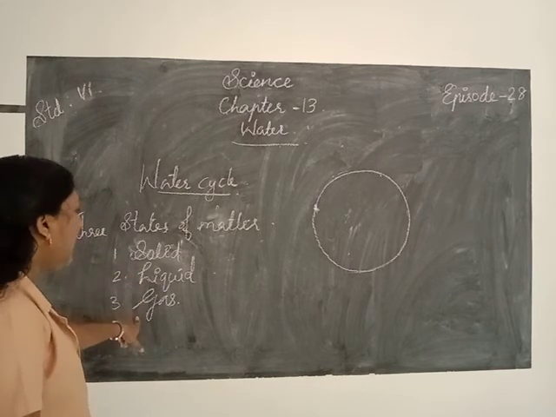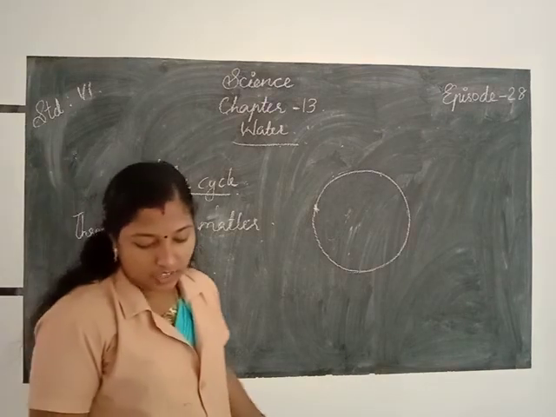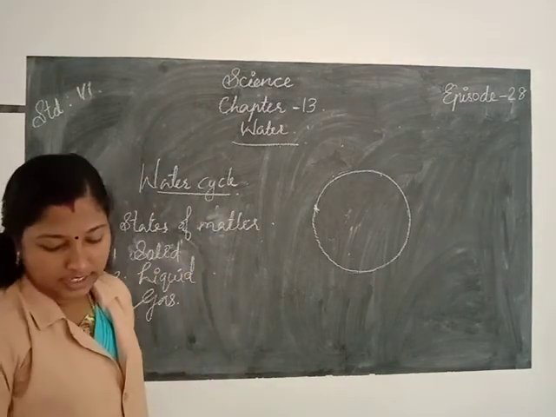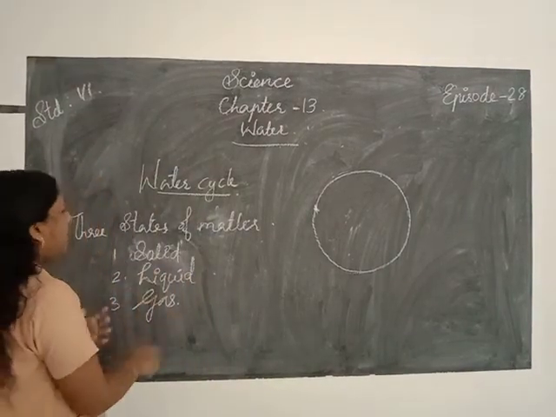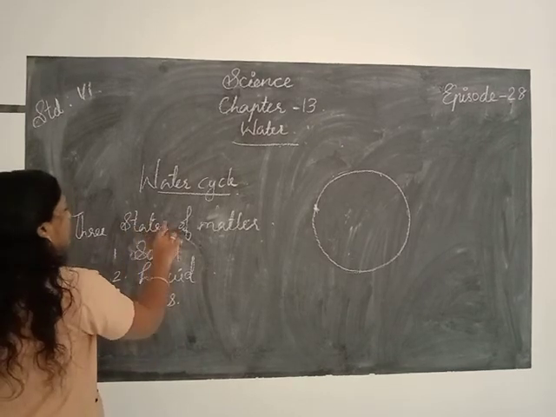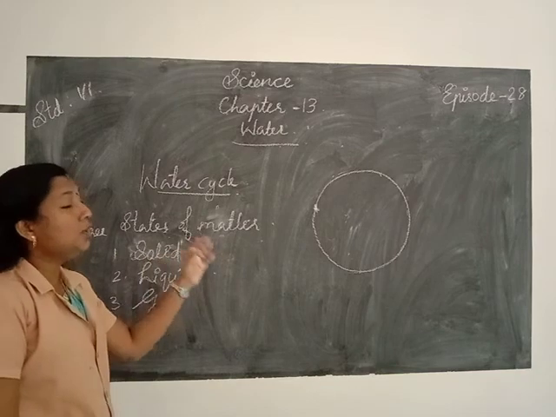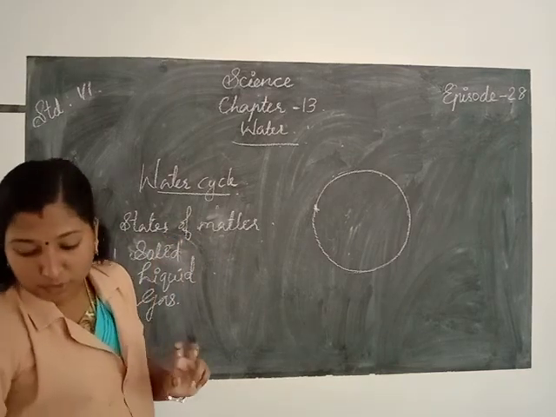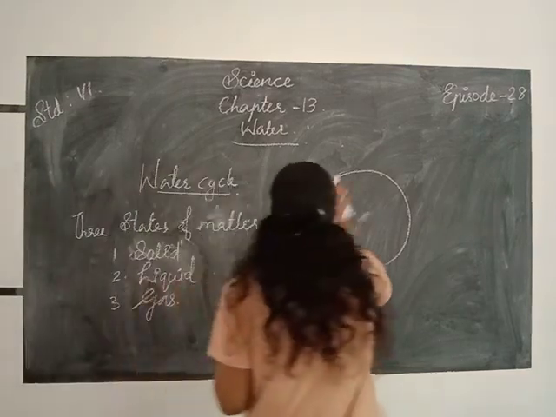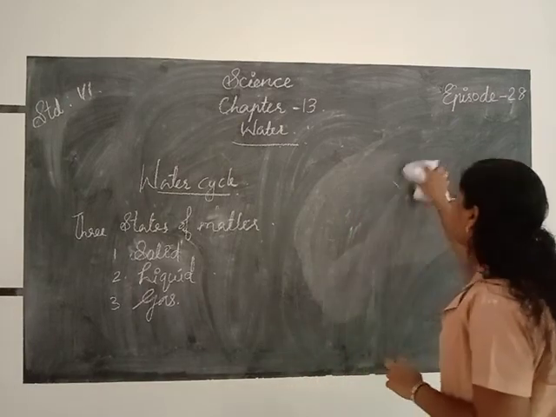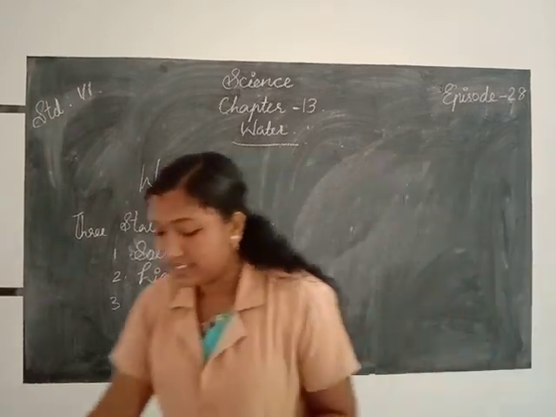Then it can be completed through 3 processes. Do you know which are the 3 processes to complete the water cycle?